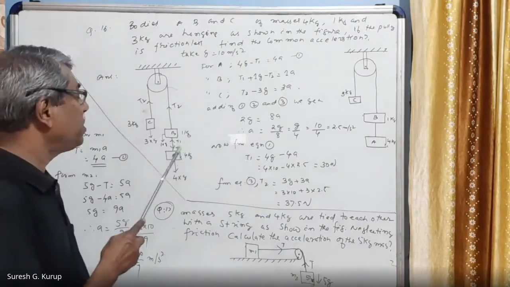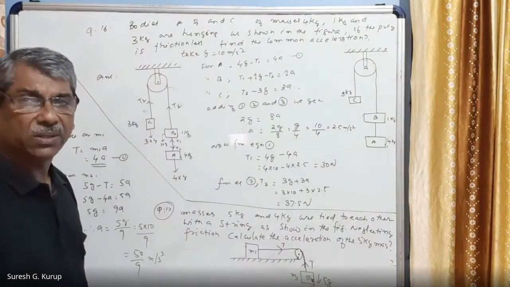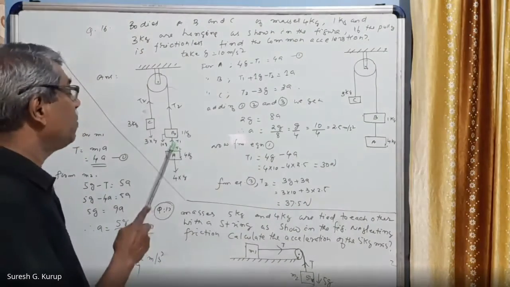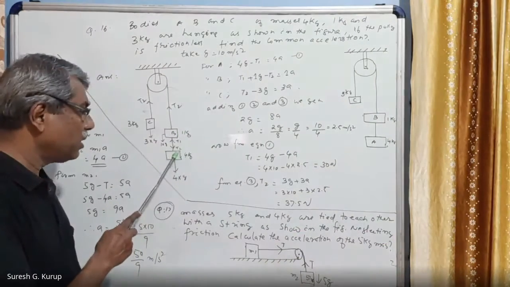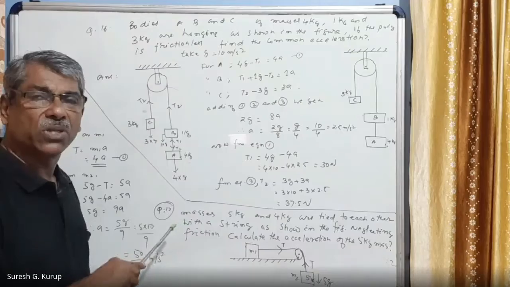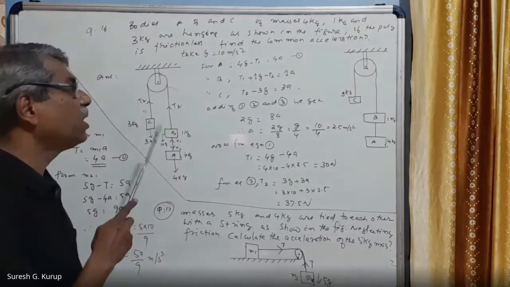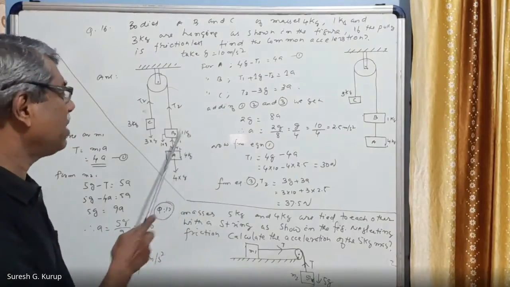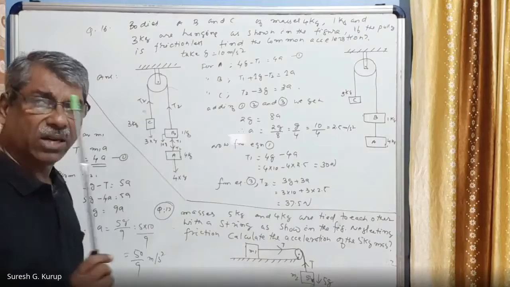So with this T1 only, this body is also pulled downwards. When a T1 force tension is applied here by this first body, a reaction force is also created. That is also equal to T1 only. With that force, this body is pulled downwards. So in the second body, how many forces are acting? That you will see.